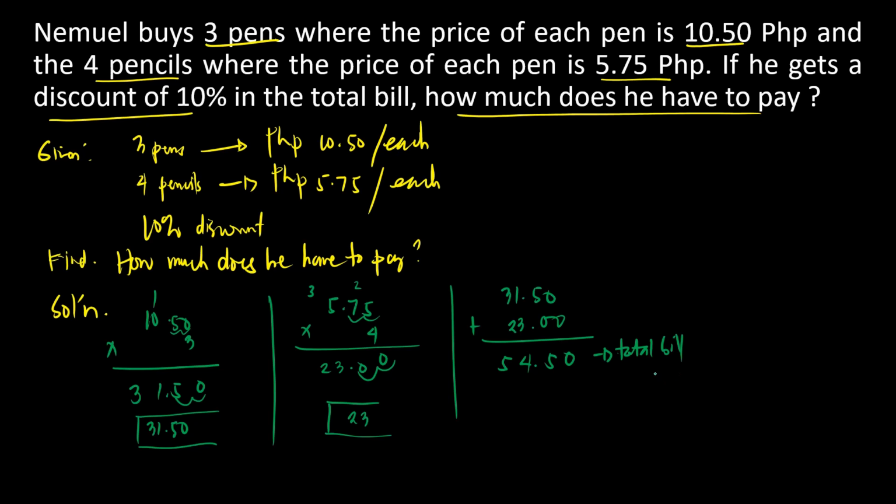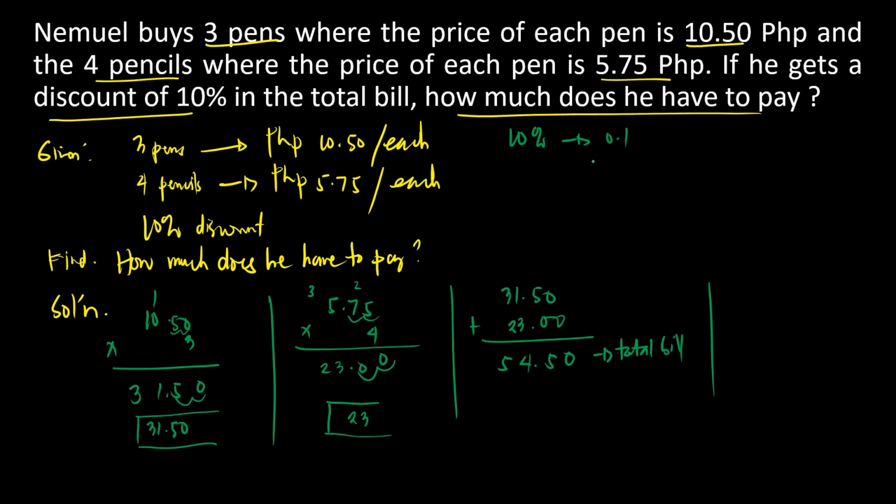Okay, now, para meron siyang 10% discount sa total bill niya. So, all we have to do is to get what is the 10% sa 54.50 pesos. So, we have to multiply. We all know that 10% is equivalent to 0.1 sa decimal.